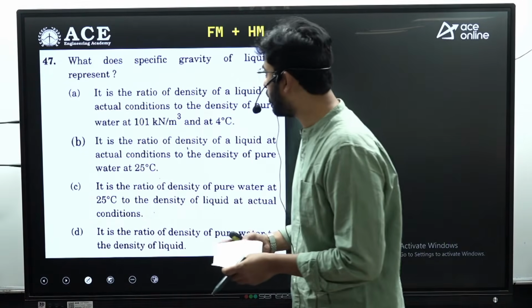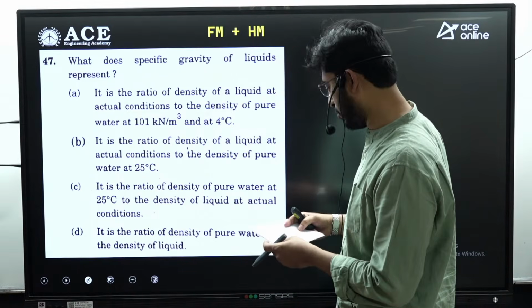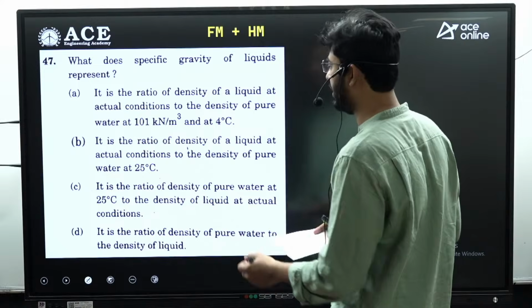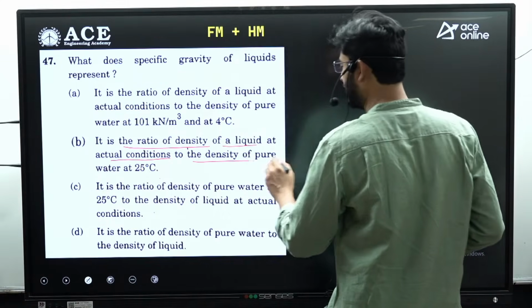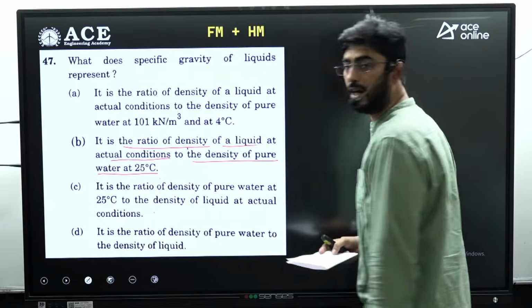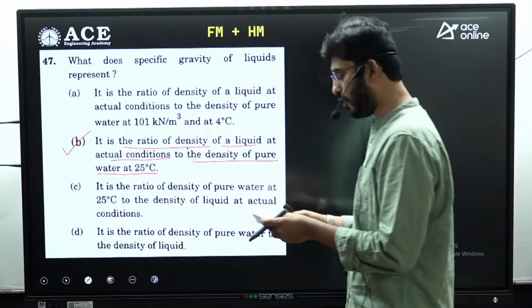Next is question number 47. What does specific gravity of fluid represent? So for this question, option B is the answer. It is the ratio of density of liquid at actual conditions to the density of pure water at 25 degrees centigrade. So option B is the answer for question number 47.